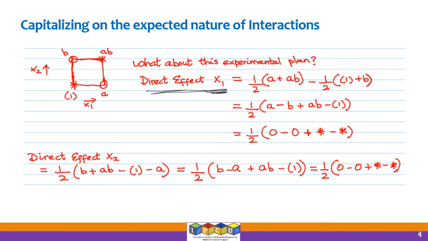By taking the average of the experiments with high value of x1 and you take the average of the values that you get at the low value of x1, and then you take the difference of the two, you will get the effect of x1.